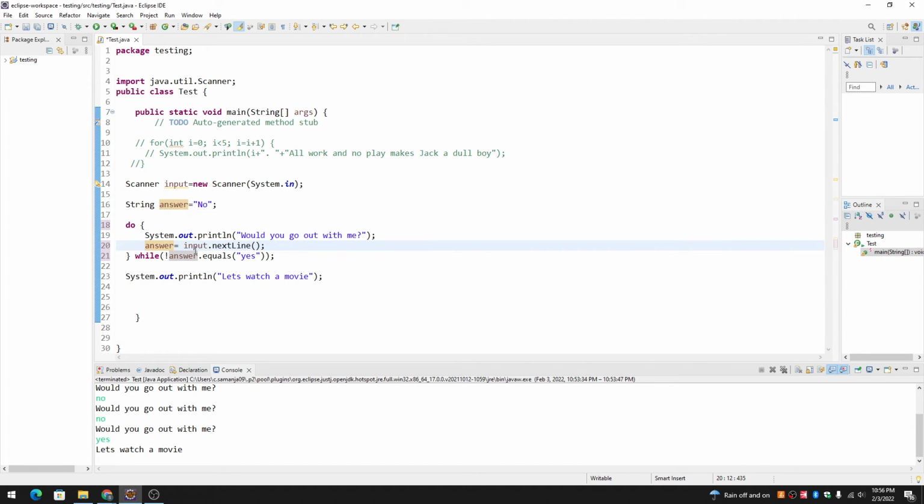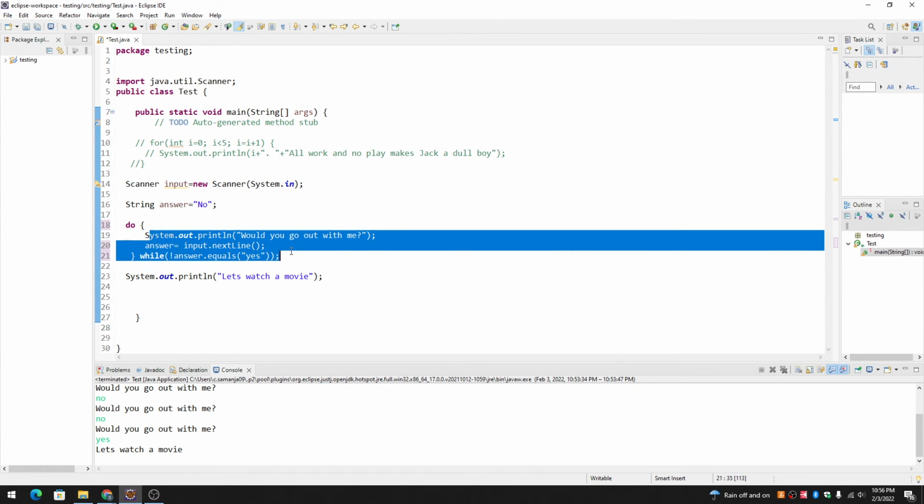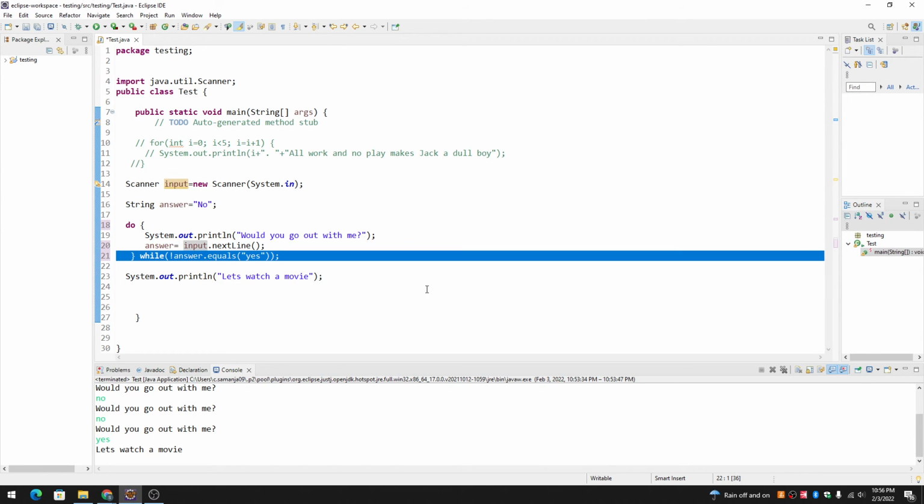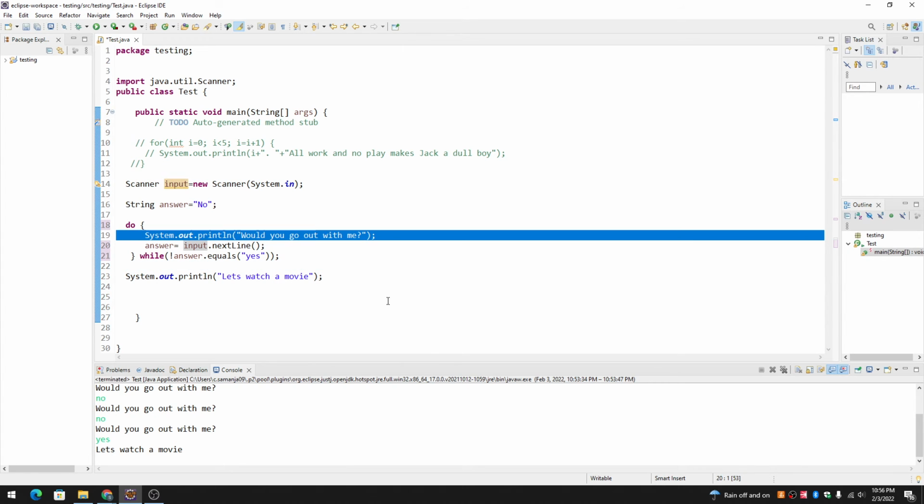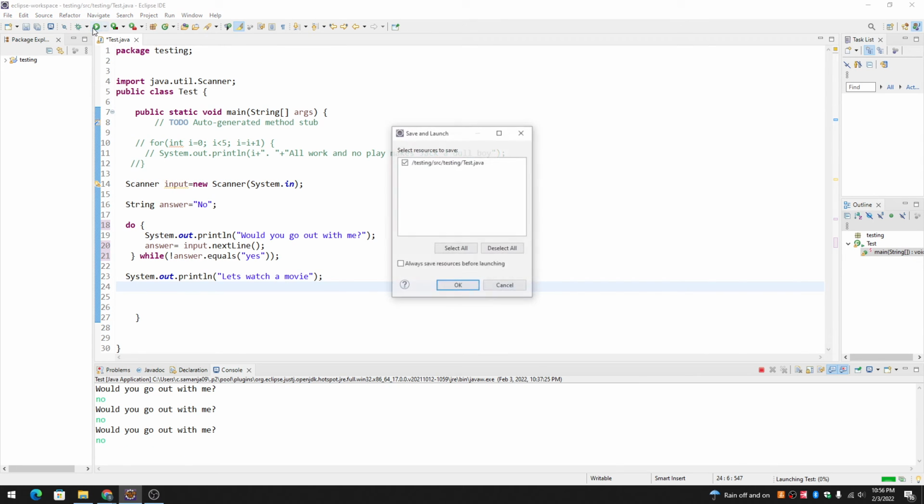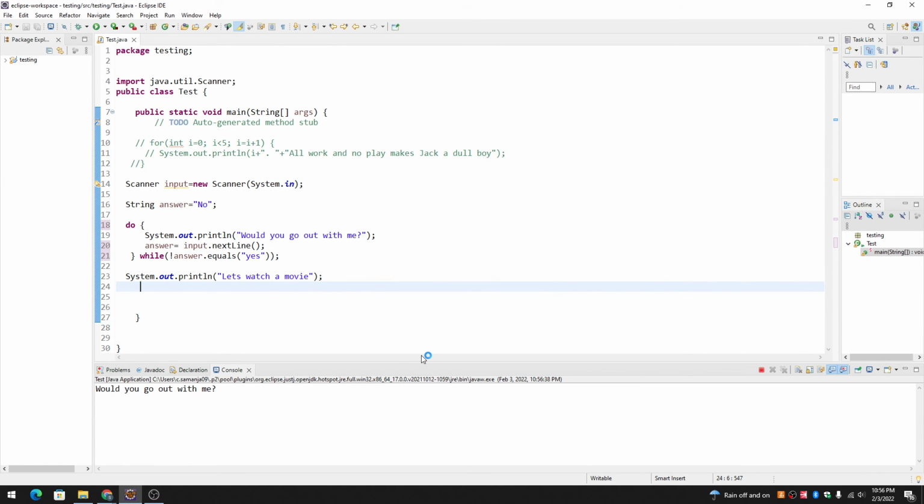But the output of a while loop and do while loop will always be the same. It's just the order in which everything else is compiled. The compiler would read this first and read this later. That doesn't mean it's going to print this first. So like I said, the output for a while loop and a do while loop is the same, but it's the order in which the compiler sees things.